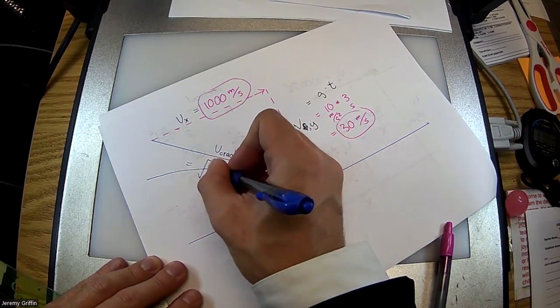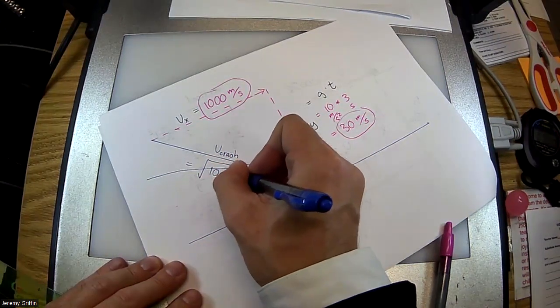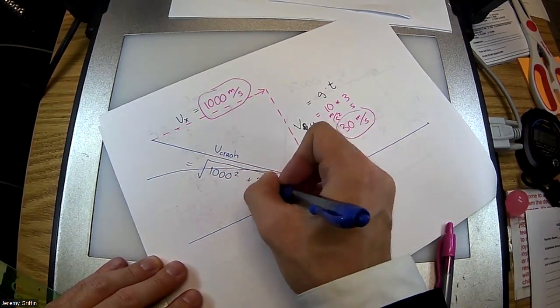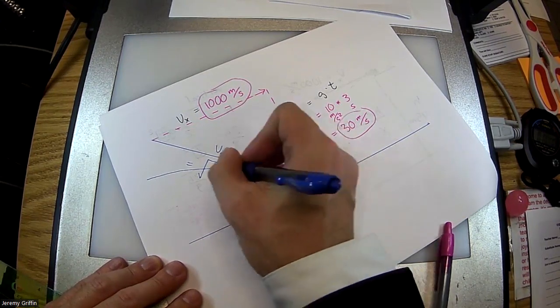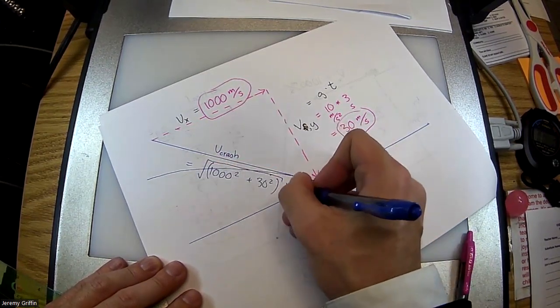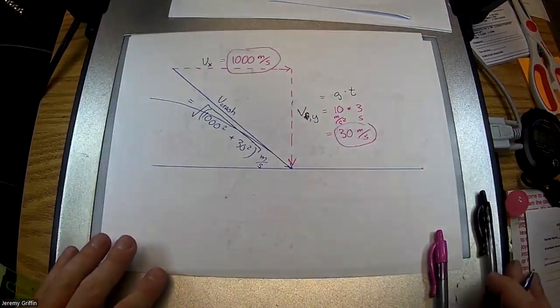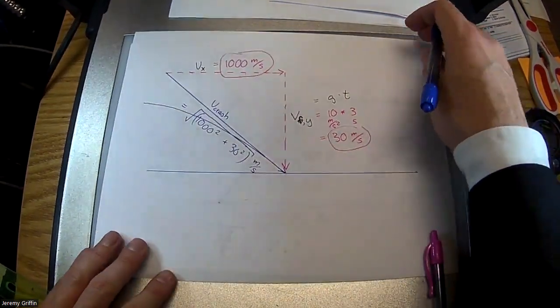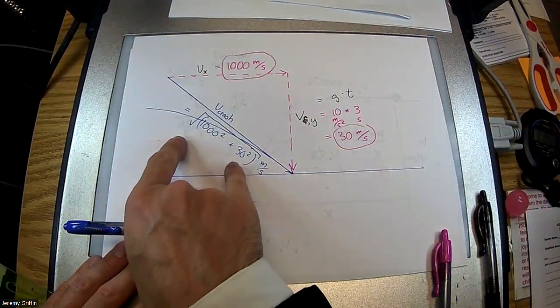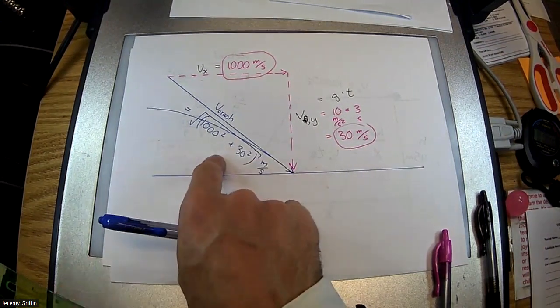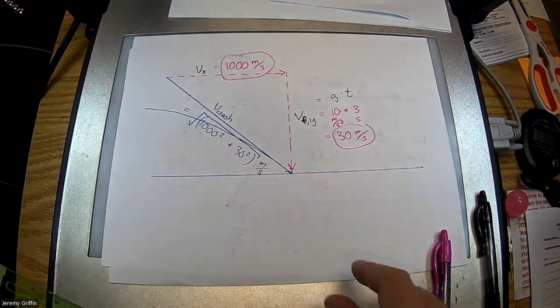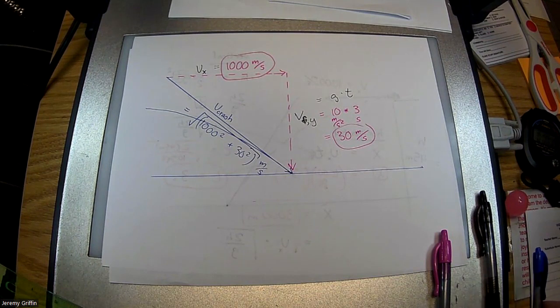Yep, square root of that squared plus that squared. Put that all on my root bar. Right, meters per second. By the way, I picked a ridiculously fast blast speed just so it would show up on anybody's particular quiz. This ends up being a shade over 1,000 meters per second. It's like 1,000.4 or something ridiculous meters per second.